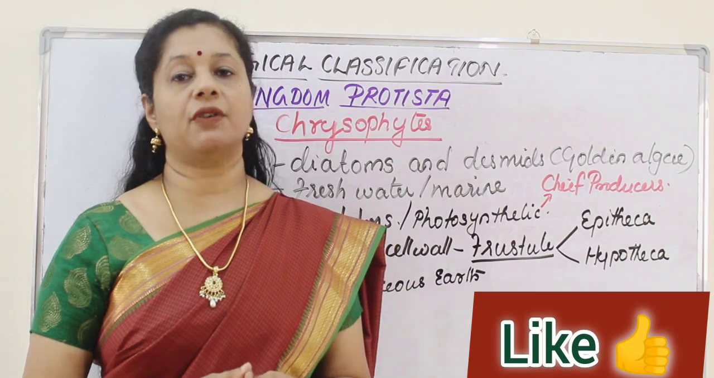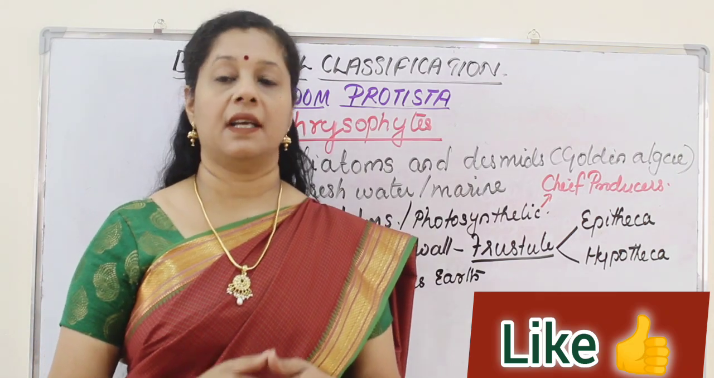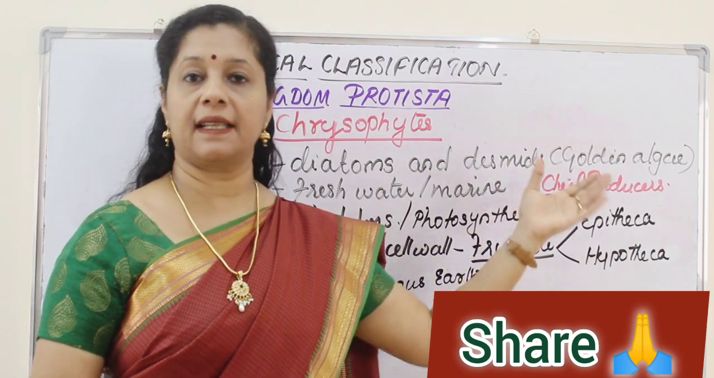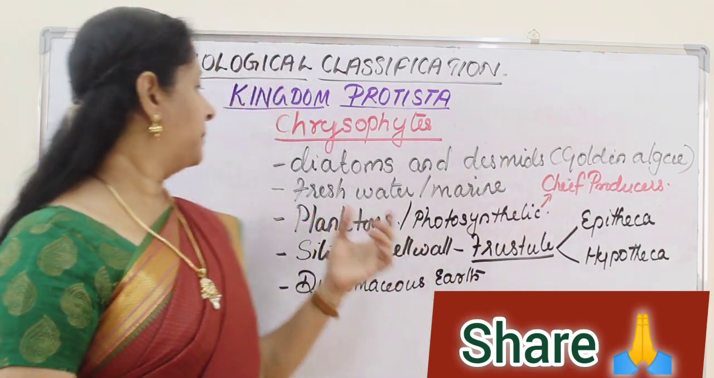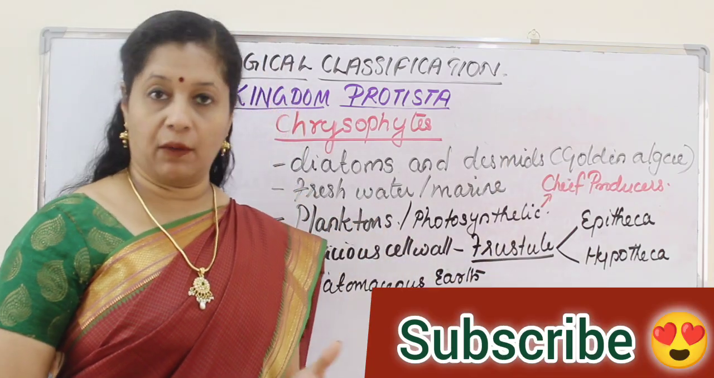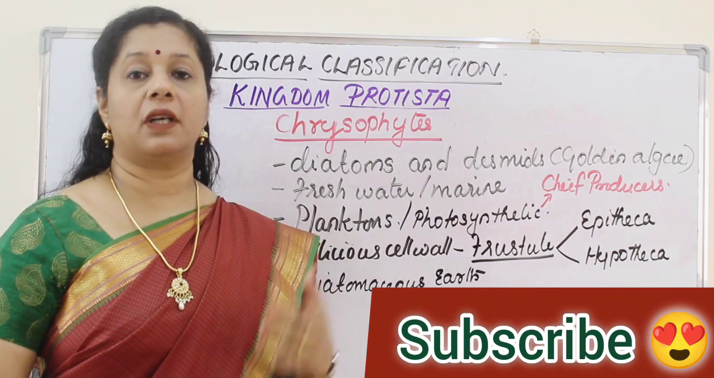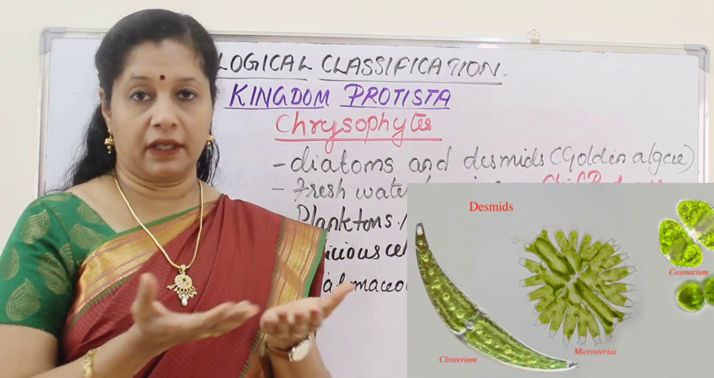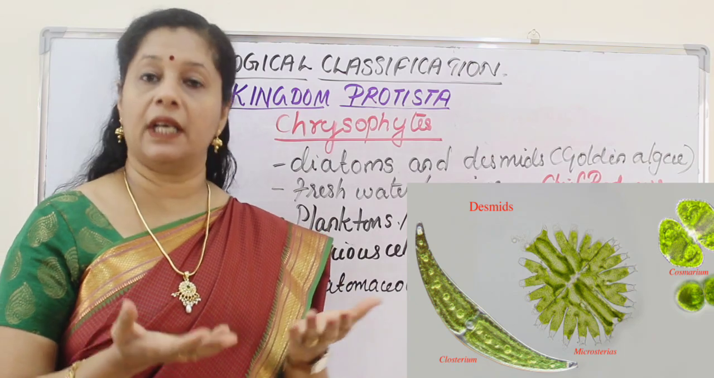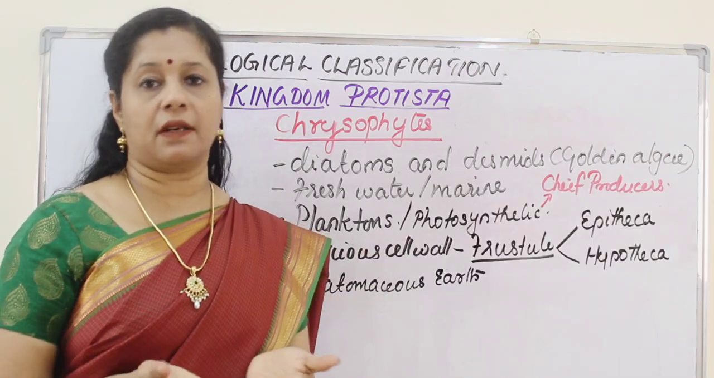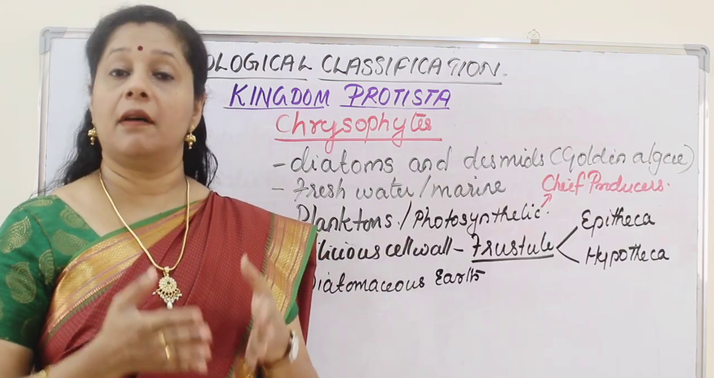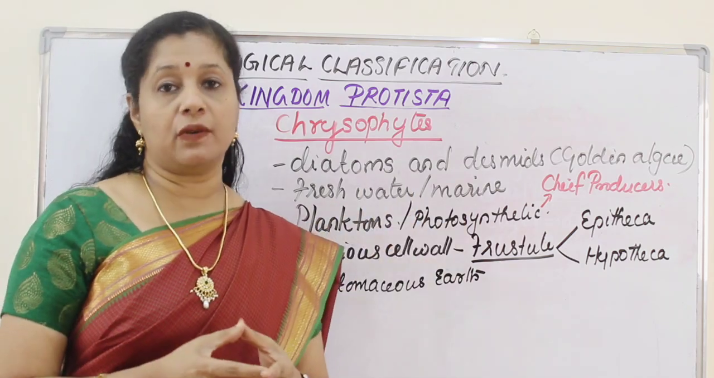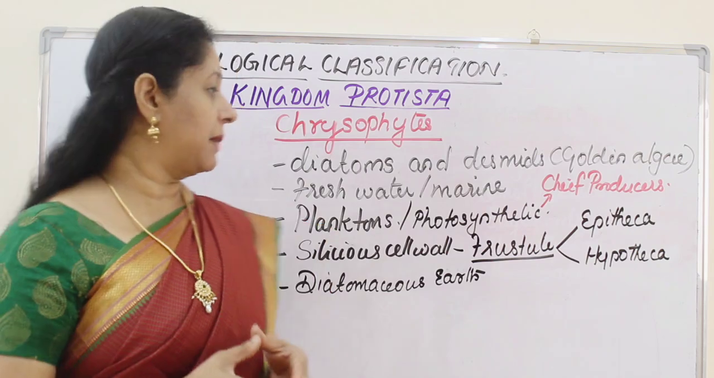Let's move on to the first group of protistans called chrysophytes. Chrysophytes include diatoms and desmids. Desmids are otherwise called golden algae. They are found in aquatic medium, either in freshwater or in marine conditions. They usually float on the surface of water. As we know, they are unicellular and they float on the surface of water, and they are called planktons. And they are photosynthetic and they are the chief producers in the aquatic environment.